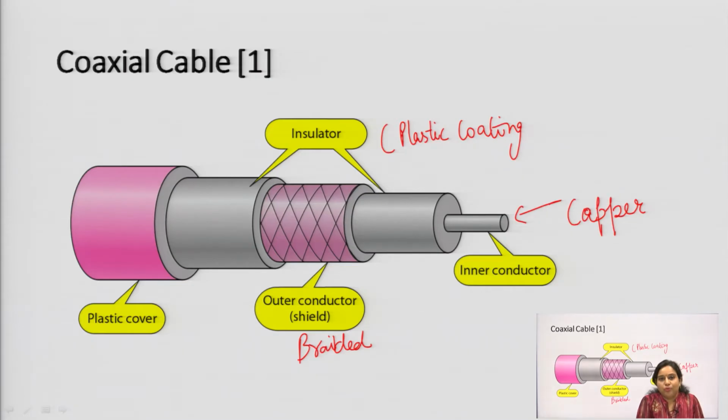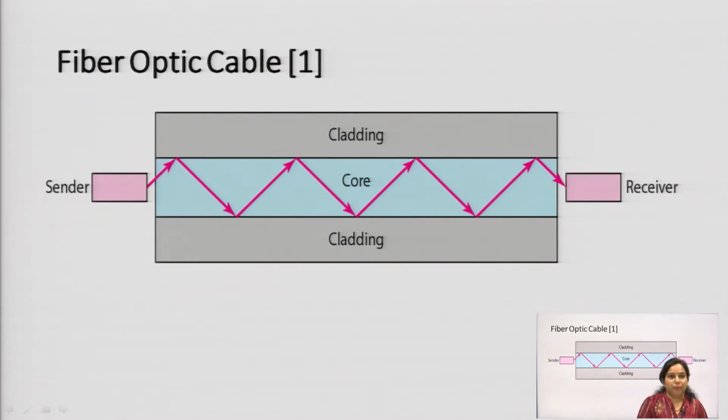You have different options of the cable like twisted pair cable, coaxial, and then optical fiber cable. Depending on the application, depending on the strength, depending on the distance, you can choose any of the cables. Now, next is the fiber optic cable. Fiber optic cable revolves around two things, that is core and cladding. These two terms are important in case of fiber optic cable.